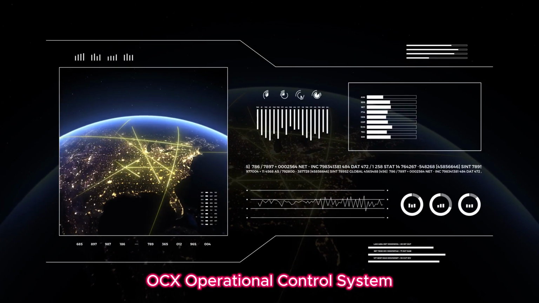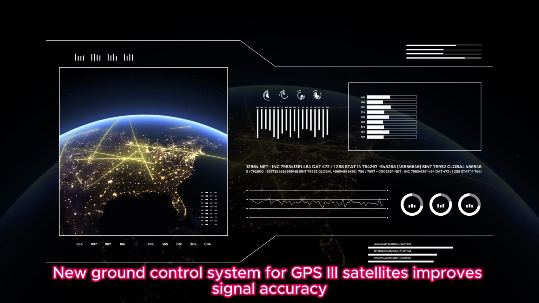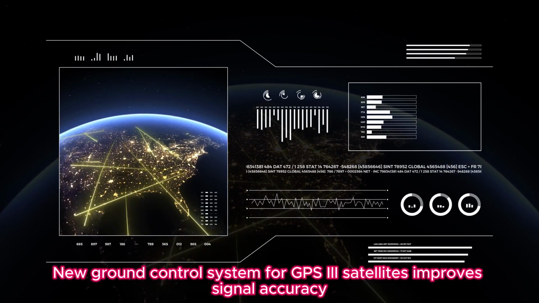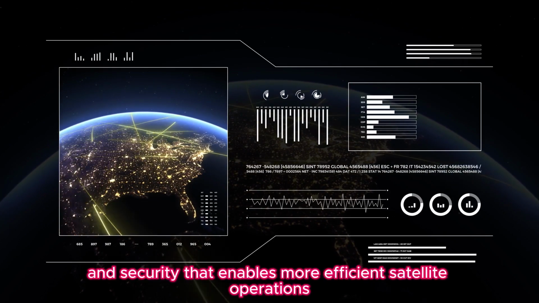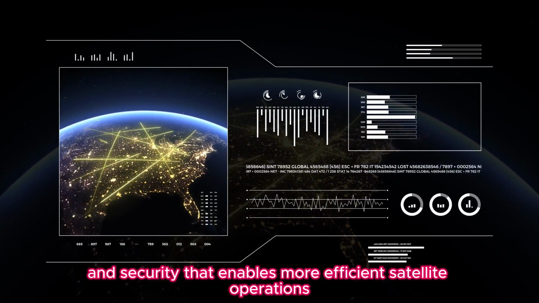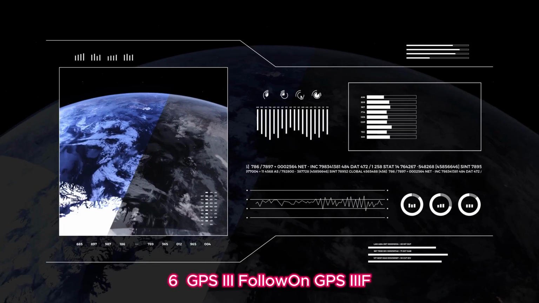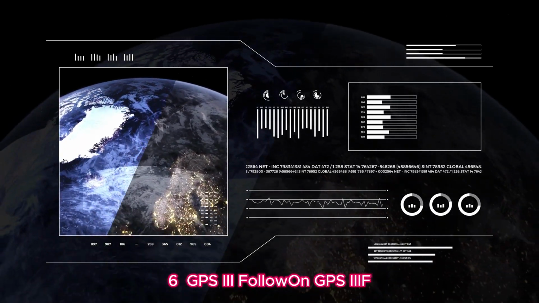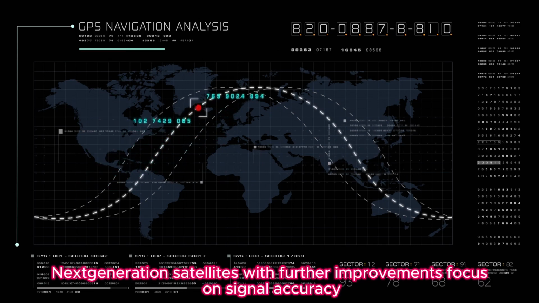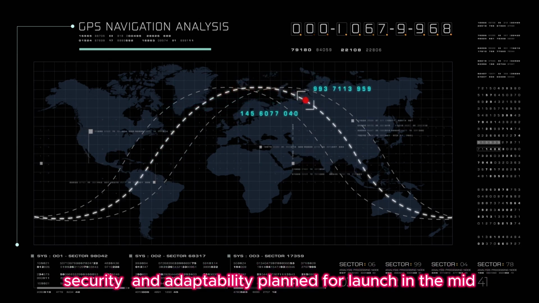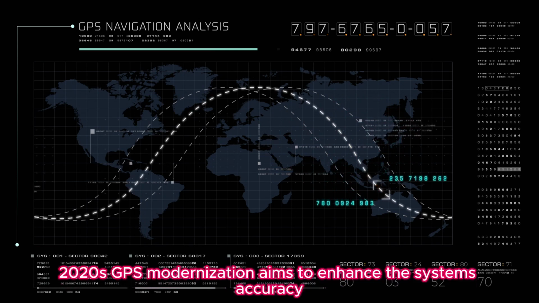5. OCX (Operational Control System). A new ground control system for GPS-3 satellites, improves signal accuracy, reliability, and security, and enables more efficient satellite operations. 6. GPS-3 follow-on (GPS IIIF). Next generation satellites with further improvements, focus on signal accuracy, security, and adaptability, planned for launch in the mid-2020s.